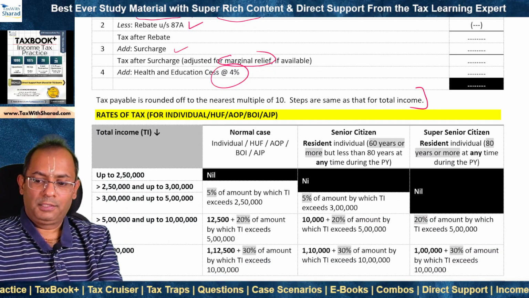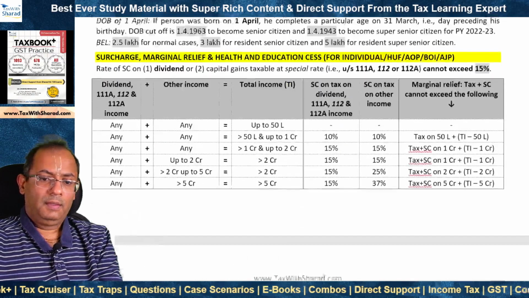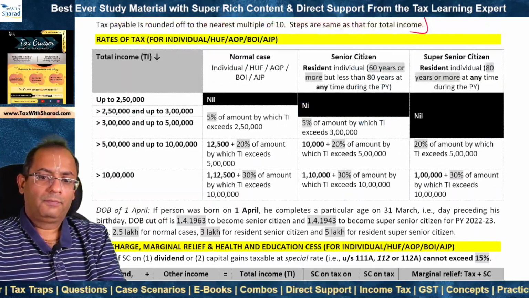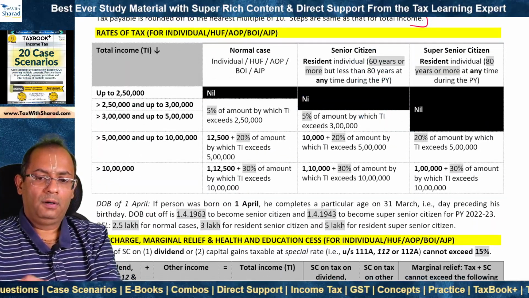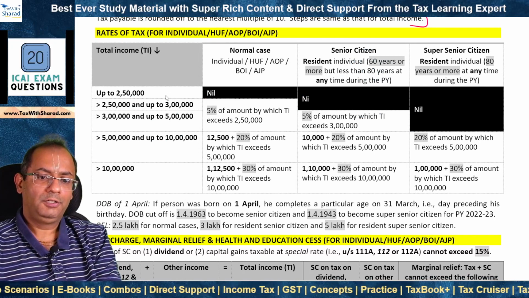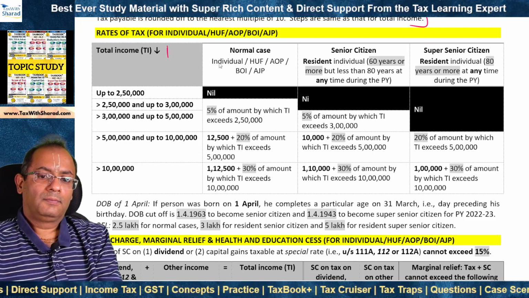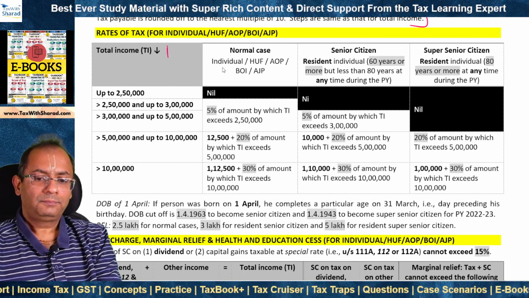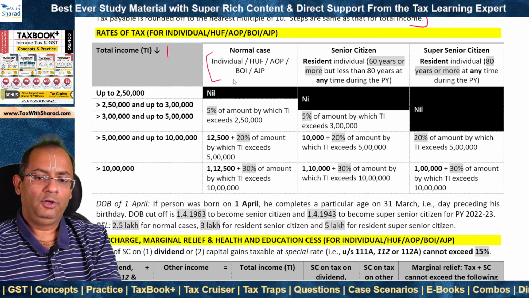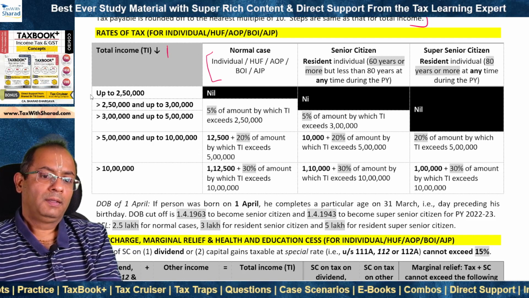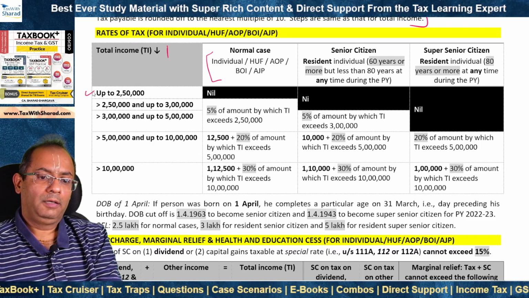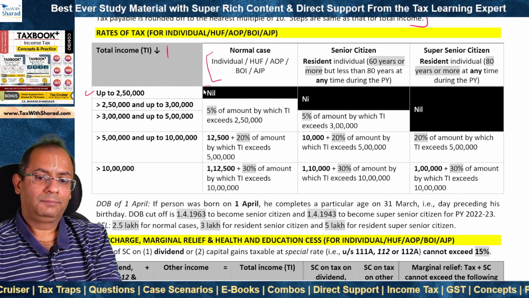What are the rates of tax for individual, HUF, AOP, BOI or AJP, artificial juridical person? It depends on the level of total income. In a normal case, for an individual, HUF, AOP, BOI or AJP, the tax rate is nil if the total income is up to 2,50,000.